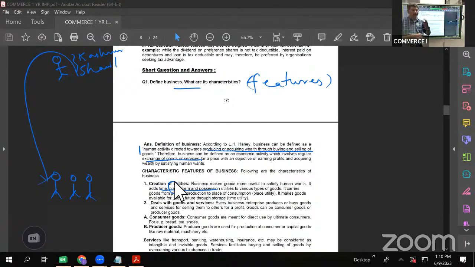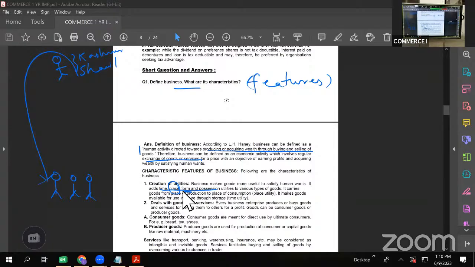That wood is converted into a chair. So that is form utility. We have changed the form, right? Like this. So what does business do? It creates utility. And what types of utility? Time utility, place utility, form utility, possession utility to various types of goods.